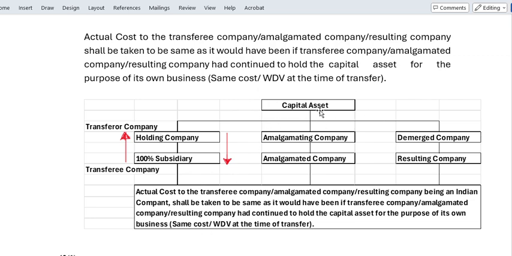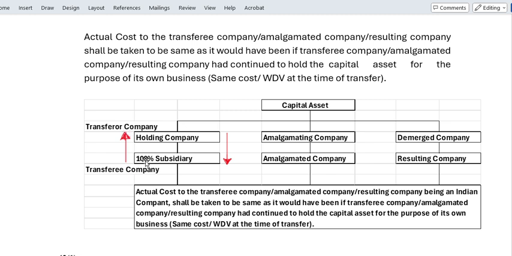We have a capital asset, and the holding company is having the capital asset. The holding company is transferring the capital asset to its subsidiary, 100% subsidiary, or vice versa, the subsidiary company is transferring to its holding company. That is the first case.